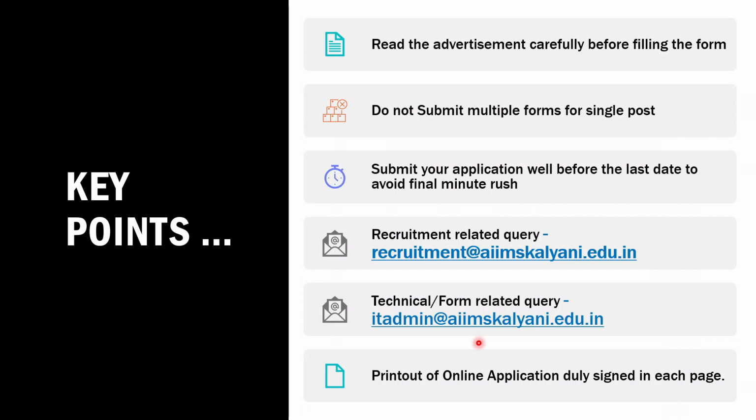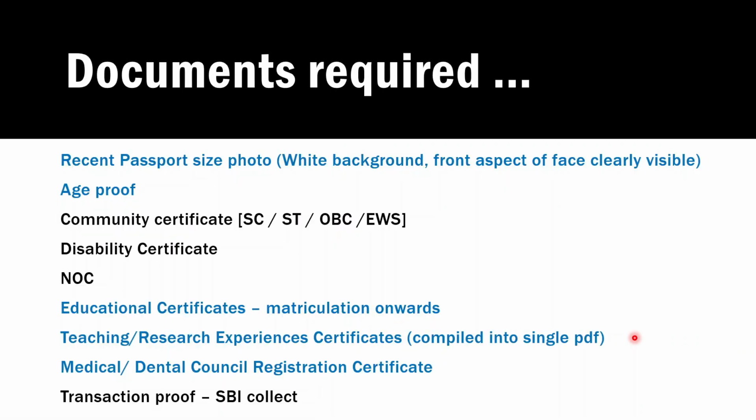And finally, when you submit the form, in the final application all the information of your application will be saved in a PDF. You can download it, and you have to send the printout of this online application form duly signed on each page. So only when this printout along with the other documents is received in hard copy at AIMS Kalani, only then is your application successful.